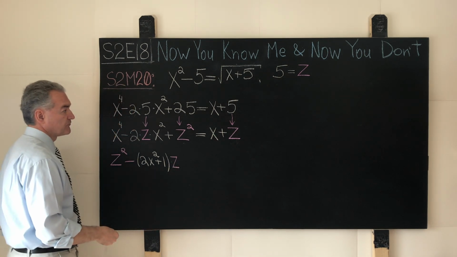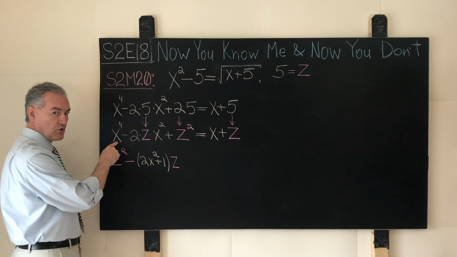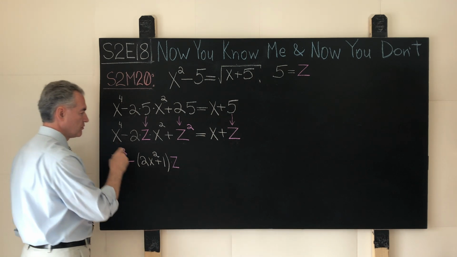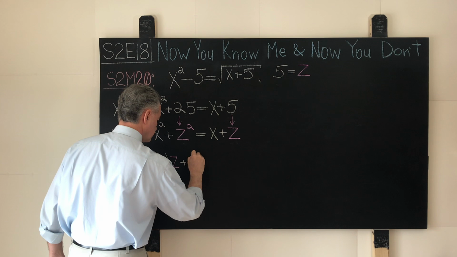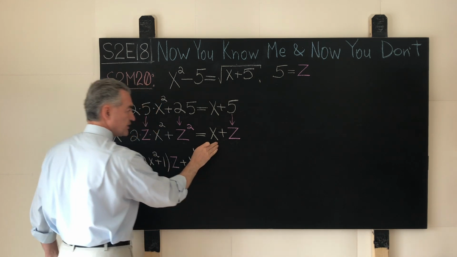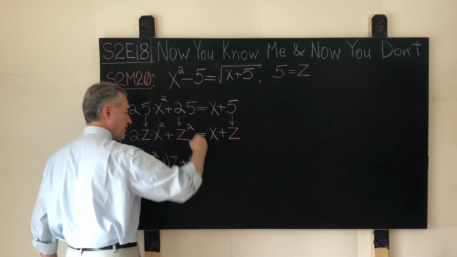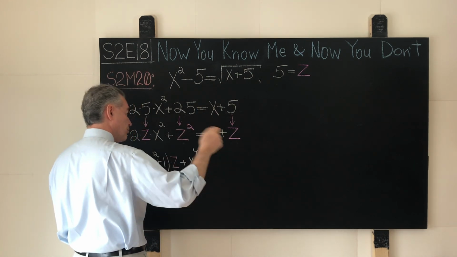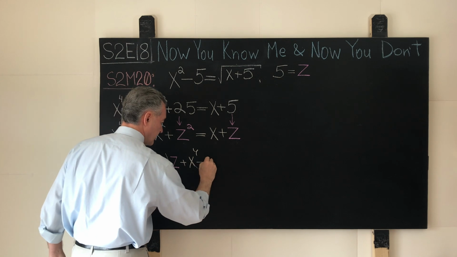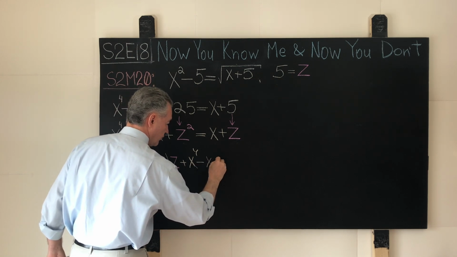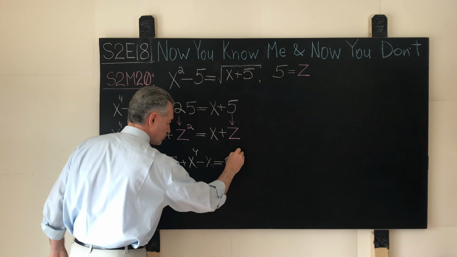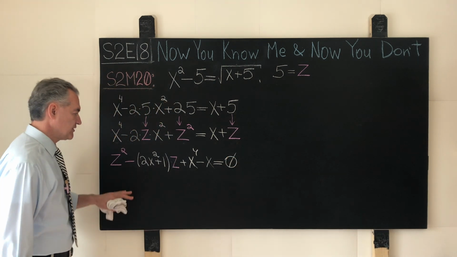Then we will have the most senior formally unknown term, x to the fourth, plus this guy, who jumps over the equal sign from the right-hand side to the left-hand side. He takes off plus, puts on minus, and becomes negative x. And now all this beautiful mess is equal to 0.